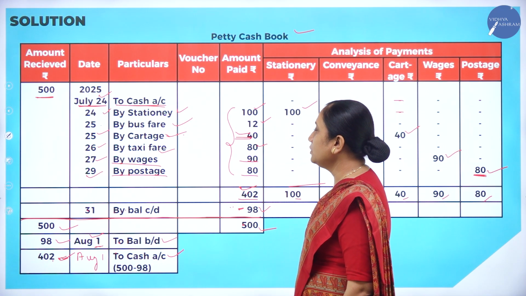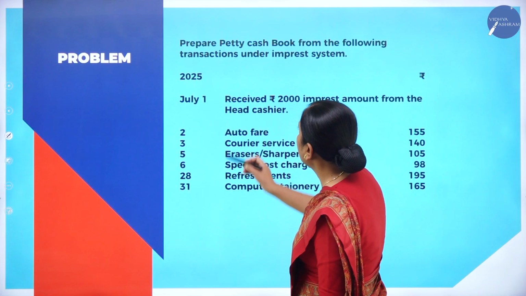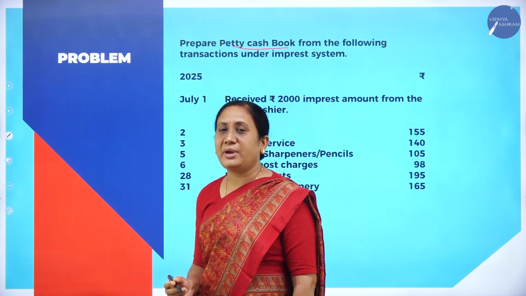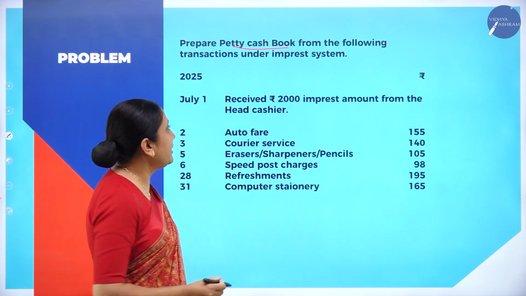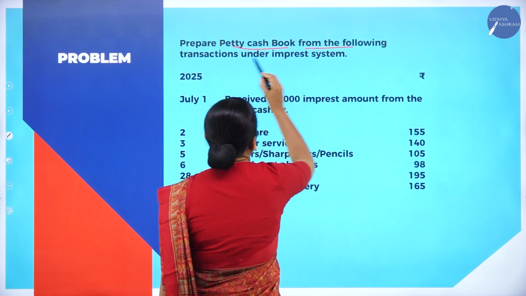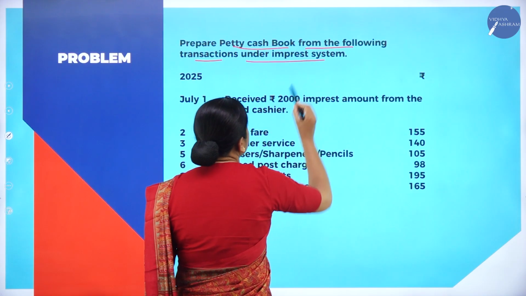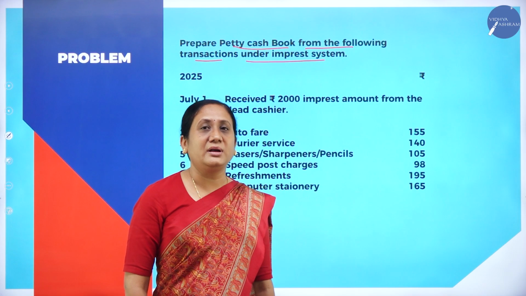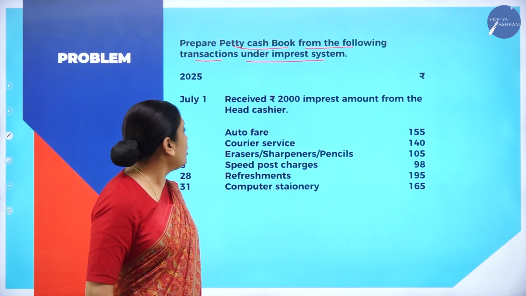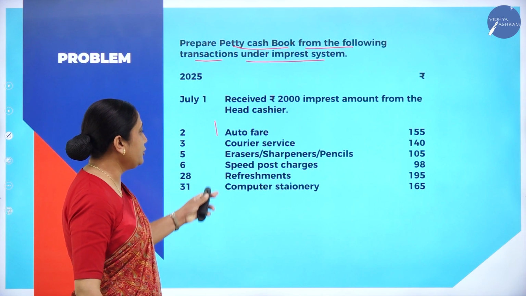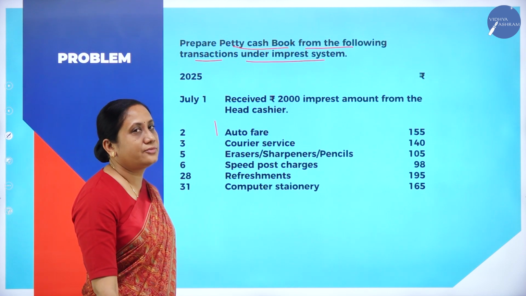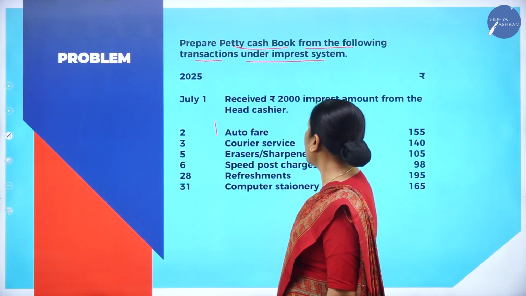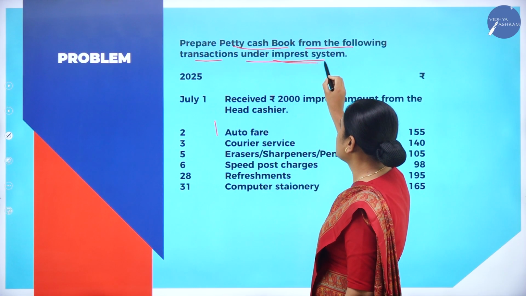Now, let us do one more problem. Prepare petty cash book. It means we are asked to prepare the petty cash book from the following transactions under imprest system. They have given us a few transactions, and looking into these transactions, we have to prepare the petty cash book under imprest system.